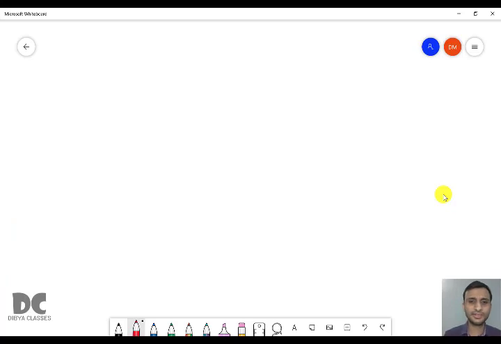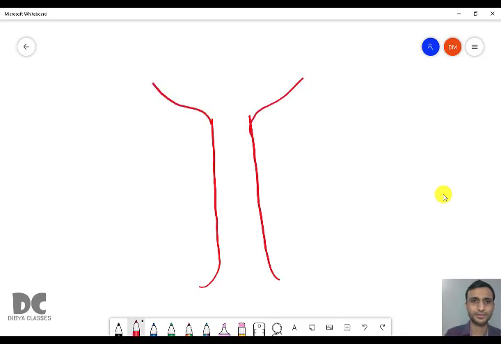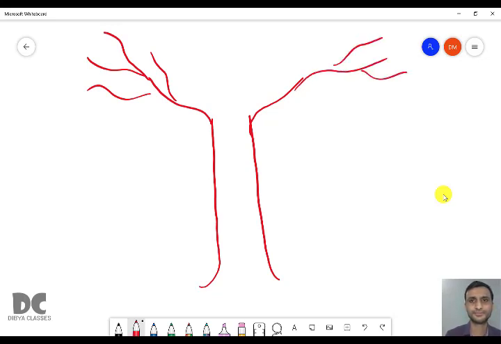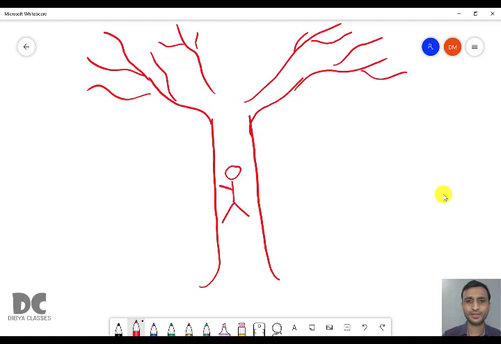For example, there is a tree, and a tree has branches, right? So this is a tree which is having some branches. A small boy is climbing the tree.